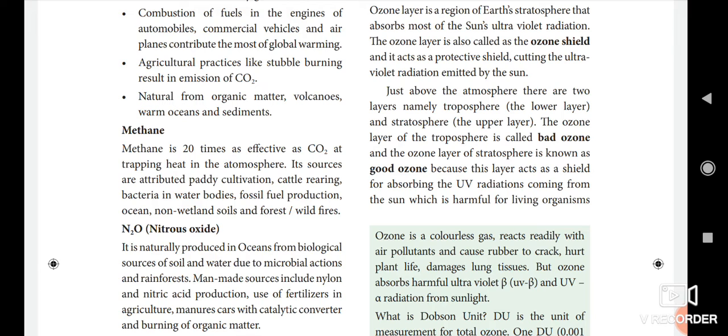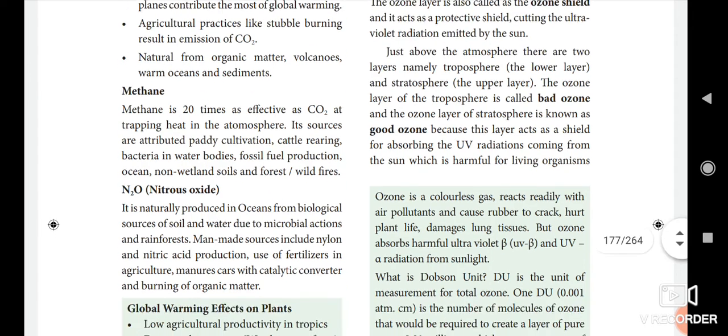The ozone in the troposphere is called the bad ozone, and the ozone in the stratosphere is known as the good ozone, because this layer acts as a shield absorbing UV radiation coming from the sun, which is harmful for living organisms.